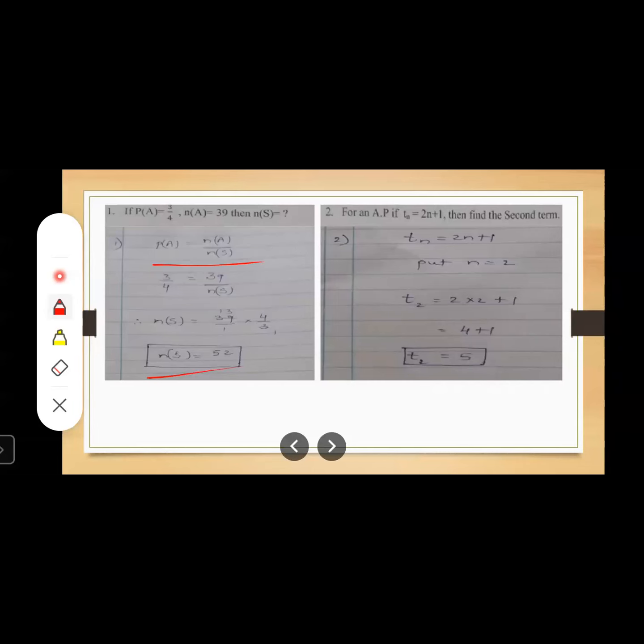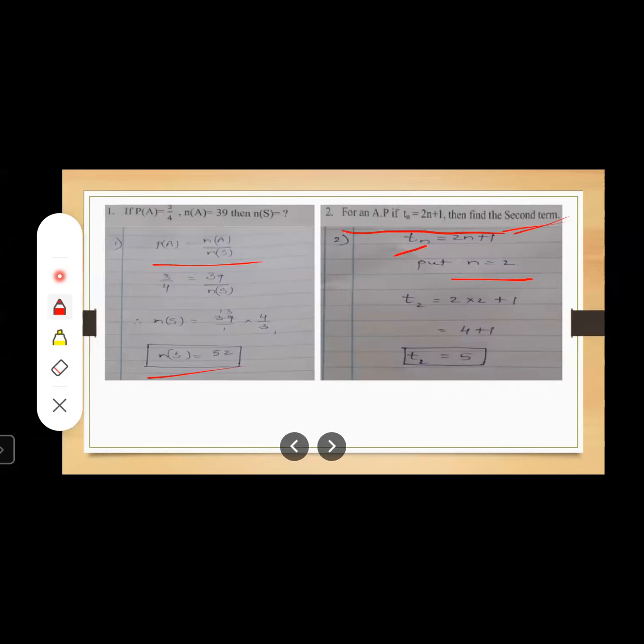Now, moving to the next question. For an AP, if Tn is equal to 2n plus 1, then find the second term. See here, what is given here? Tn is equal to 2n plus 1. What we have to find out? Second term. So directly put n is equal to 2. Why? We want second term here. Tn means last term.